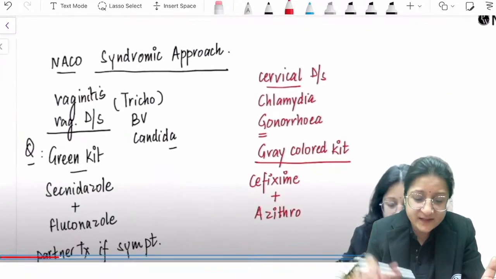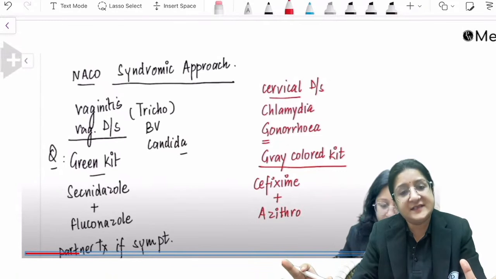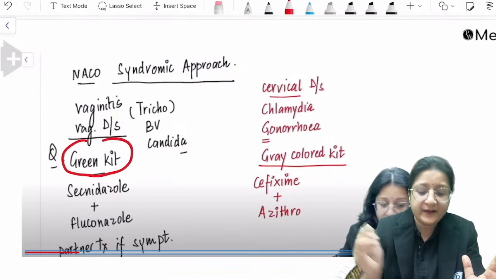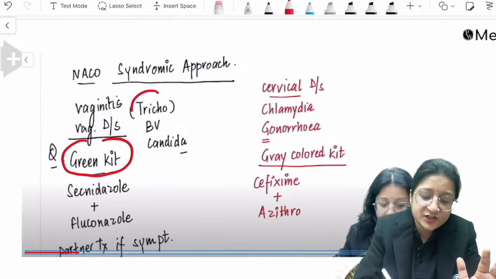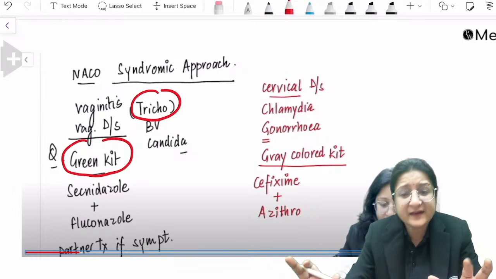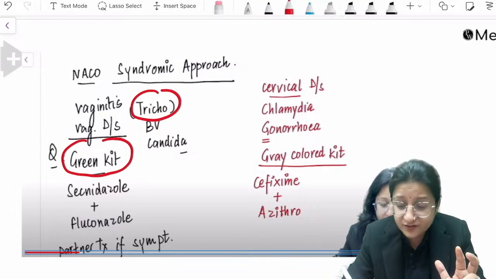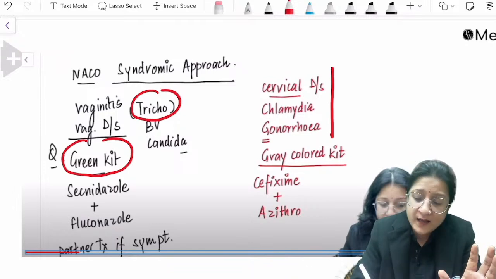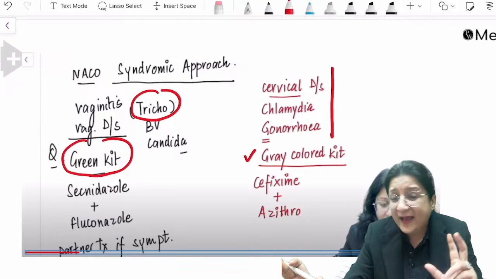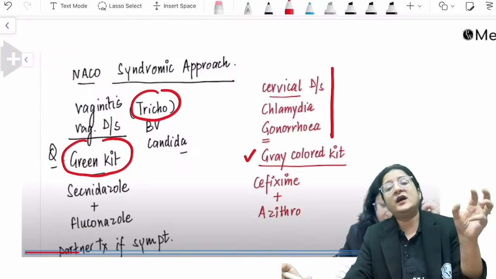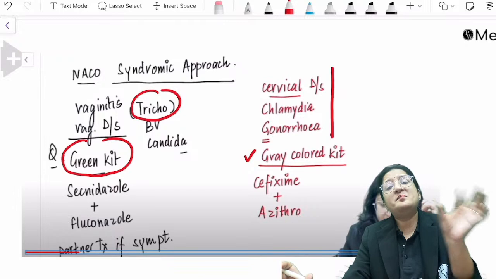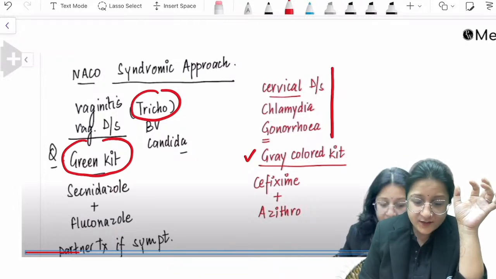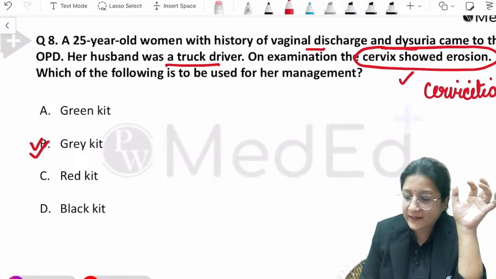So remember the NACO-based syndromic approach. When it's just vaginitis, with no evidence of cervicitis, it is a green kit. Remember, green-colored discharge of trichomoniasis. When there is cervical discharge, with evidence of cervicitis and sexually transmitted infections like chlamydia and gonorrhea, remember G for gonorrhea and gray-colored kit for that. And the yellow-colored kit, remember with the yellow color of pus, for PID, for pelvic pain. We had discussed this as well. So the answer to this question is the gray kit.